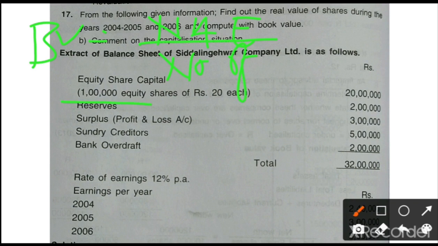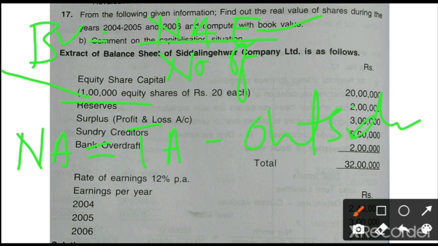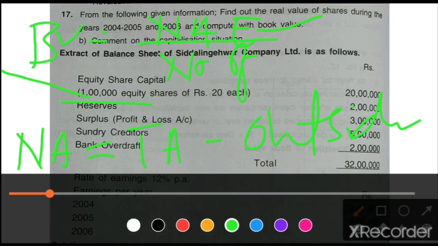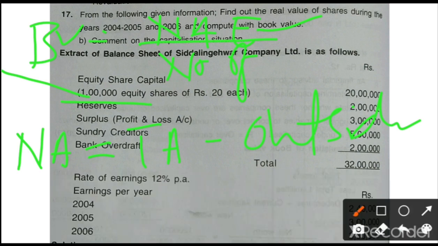The number of equity shares is available, clear, but there is no net assets available to equity shareholders. So how are we going to calculate the net assets available to equity shareholders? Net assets is equal to total assets minus outside liabilities. We can find the outside liabilities. What are the outside liabilities? Creditors and bank overdraft, these two are the outside liabilities.